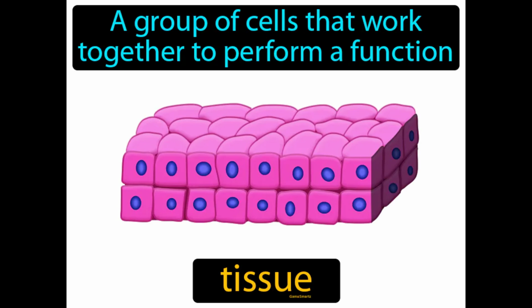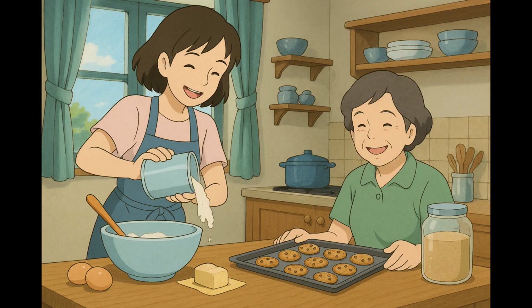A group of similar cells working together to perform the same function. Tissue. Tissue is like a team of cells doing the same job to help the body work properly. Imagine trying to bake a batch of cookies, but realizing you only have one type of ingredient. This situation is similar to how tissues work in the body, where a single type of cell comes together to perform a specific function. Just like you need all the same kind of ingredients working together to make a batch